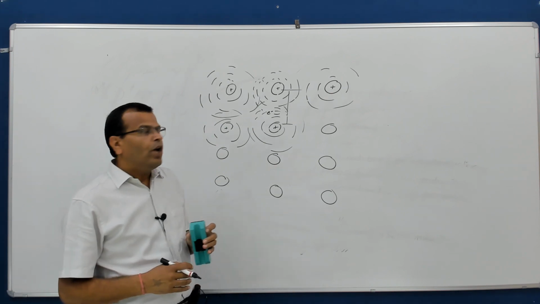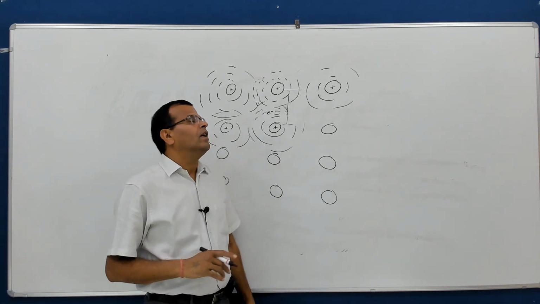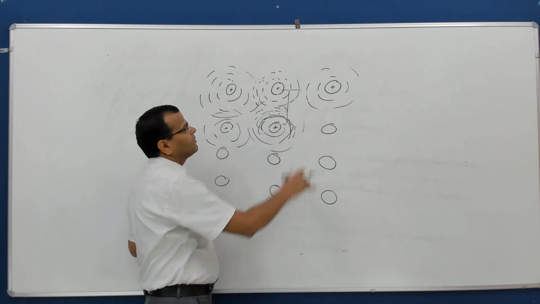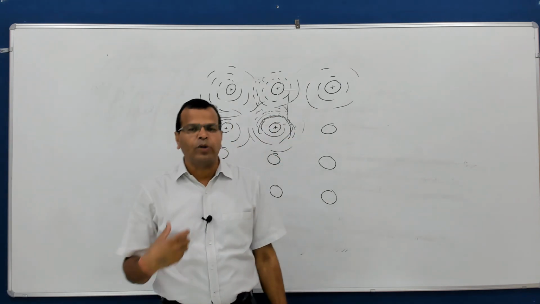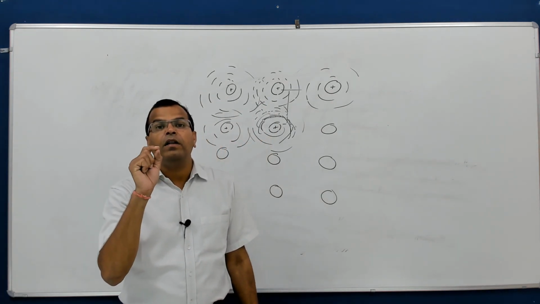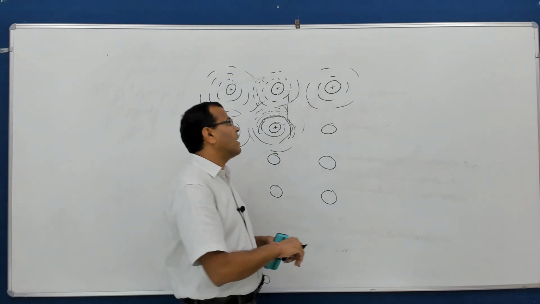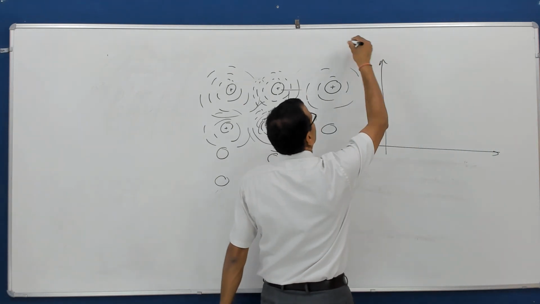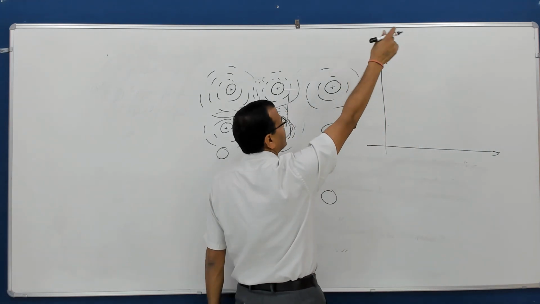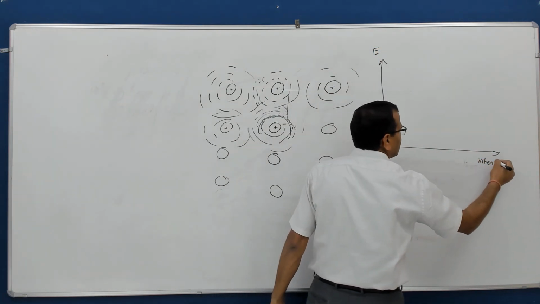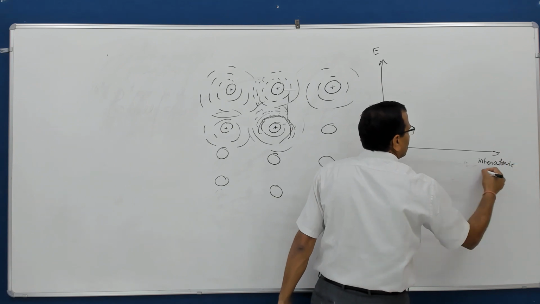In that case, we don't define the discrete energy level, rather we will say there is a band of energy levels. This is forming a band. So in case of crystalline solids, rather than defining the discrete energy level, we will define the band. If you draw the energy level diagram, this is called band theory of crystalline solids. This is energy level, this is interatomic distance.